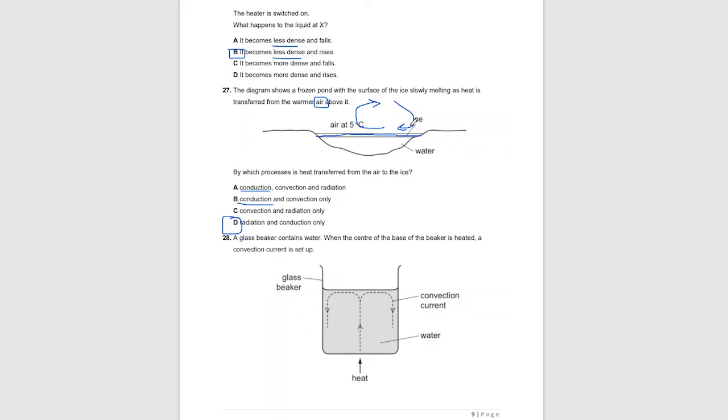The heat energy can radiate from the air to the surface of the ice by electromagnetic radiation. So radiation is possible, and conduction is definitely possible because the molecules in air with high kinetic energy can collide with the surface of the ice and transfer their heat. So D is the answer.